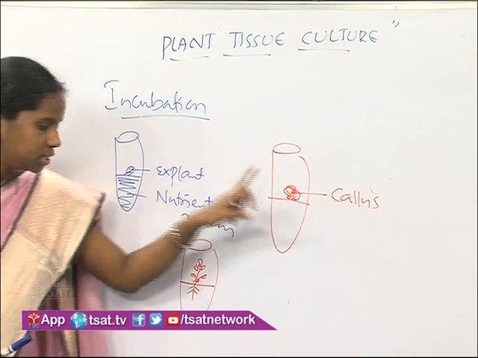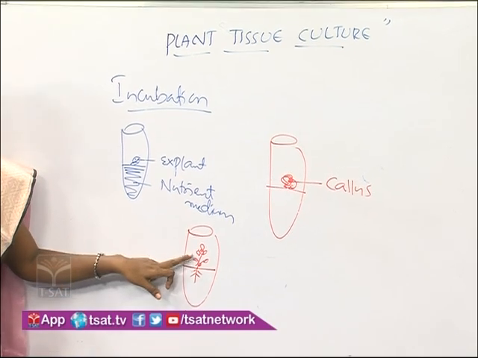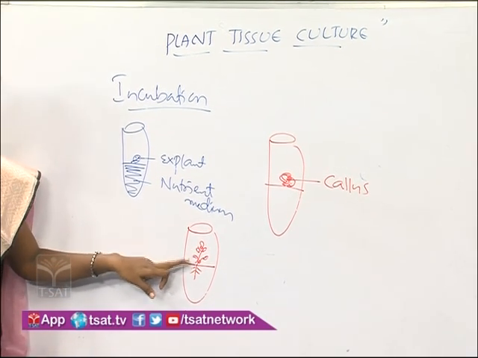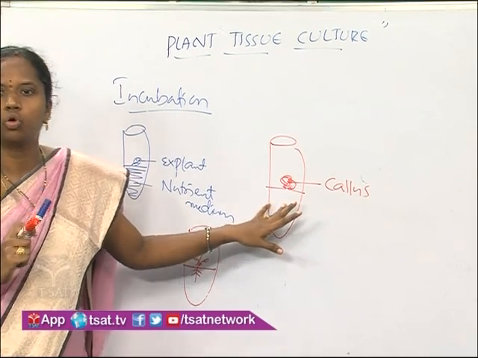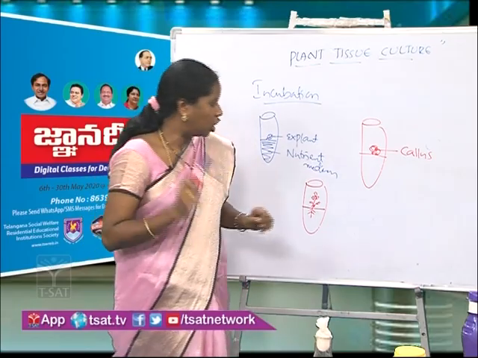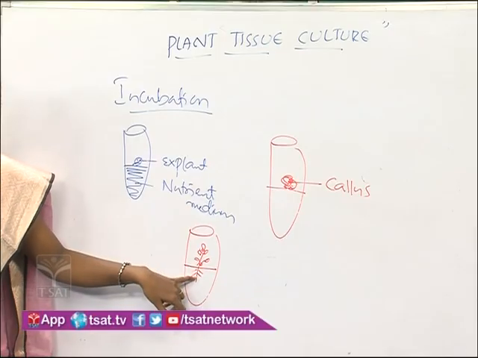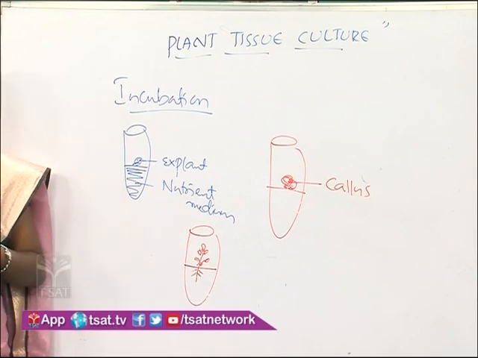Now this callus finally obtained some structures like root and stem. How does it happen? In the nutrient medium we have added growth regulators called auxins and cytokinins. The auxins favor root formation and cytokinins favor shoot formation.